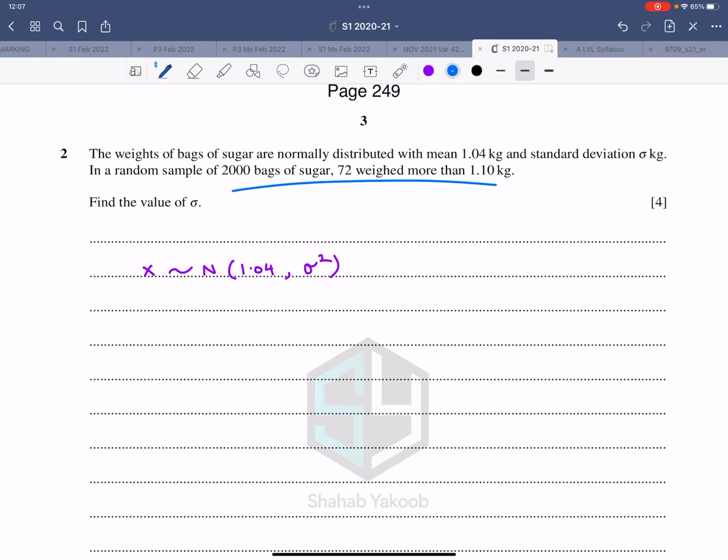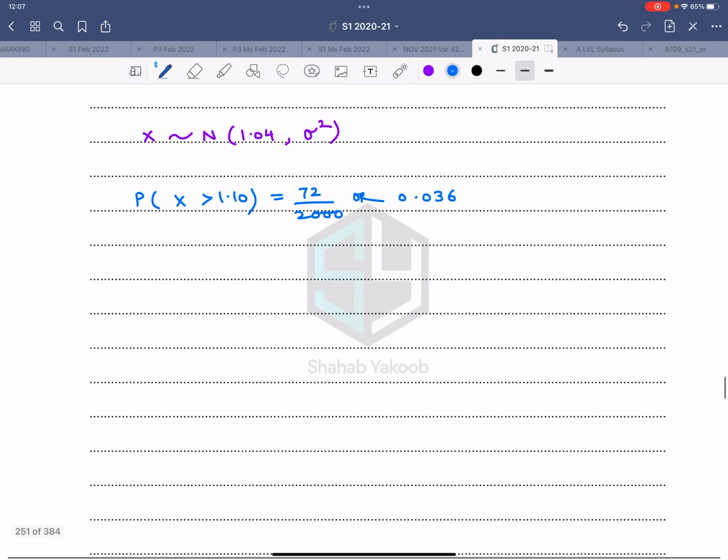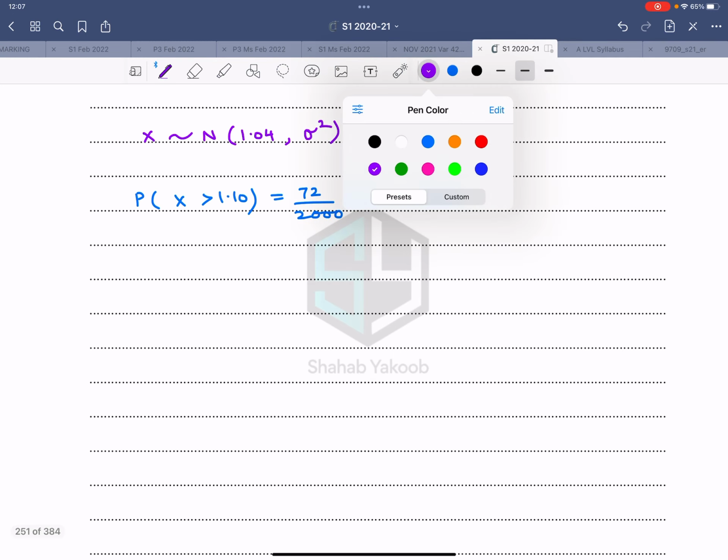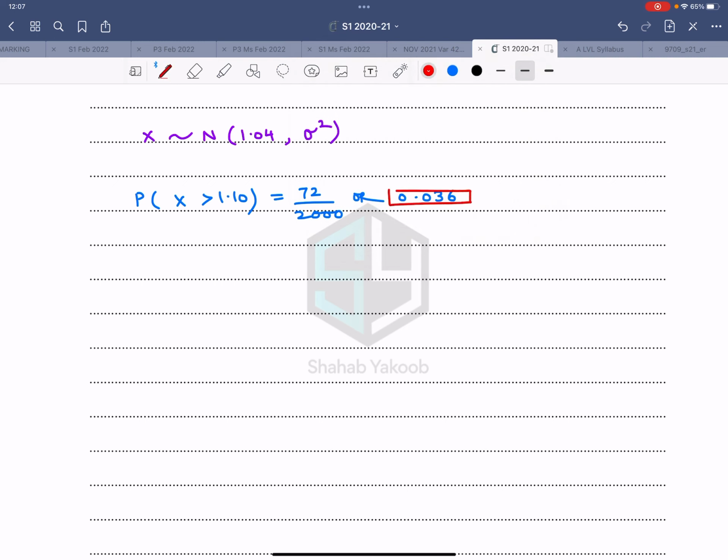That means probability x greater than 1.10 is 72 over 2000, which after division comes out to be 0.036. Since this probability is less than 50%, flip the inequality. X less than 1.10 is 1 minus 0.036, which comes out to be 0.964. So probability x less than 1.10 is 0.964.